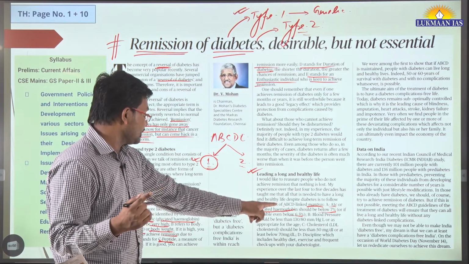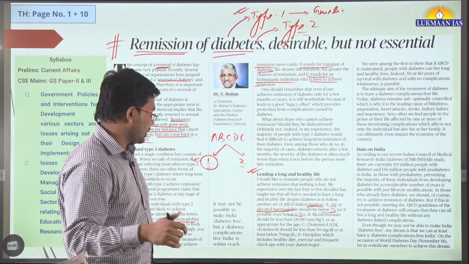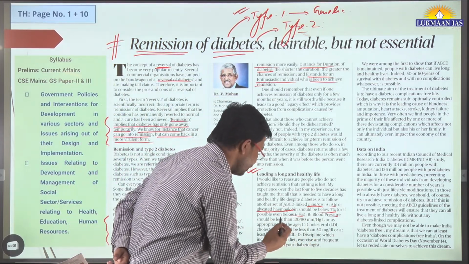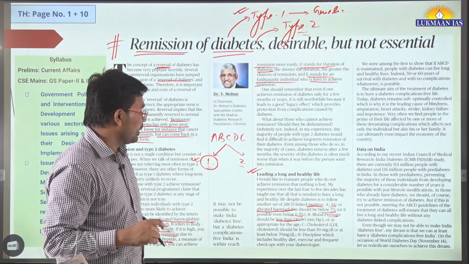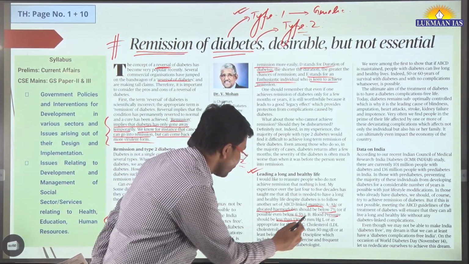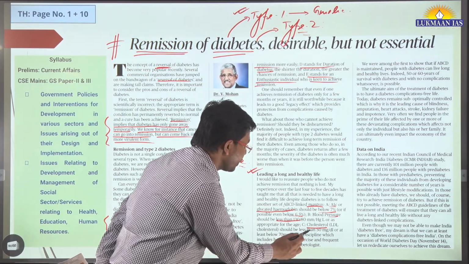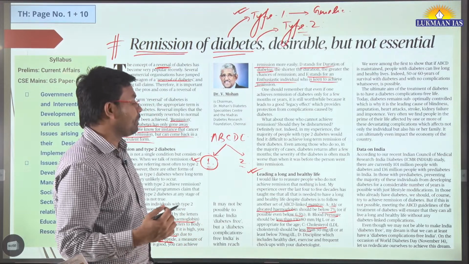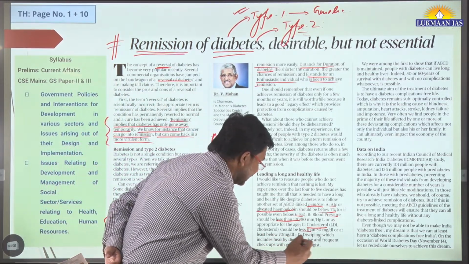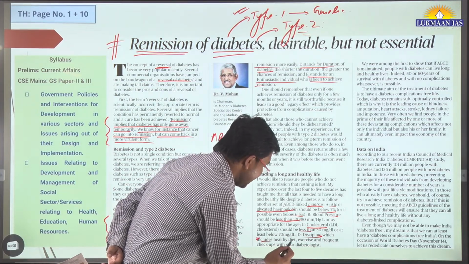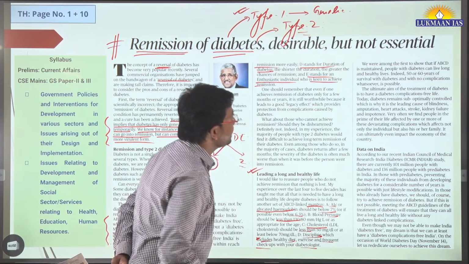Then B, which is blood pressure, should be less than 130 by 80 mm Hg, or appropriate for the age. Then C stands for cholesterol. Cholesterol should be less than 50 milligram. And then D, discipline, which includes healthy diet. E, exercise and frequent checkups with your diabetologist.